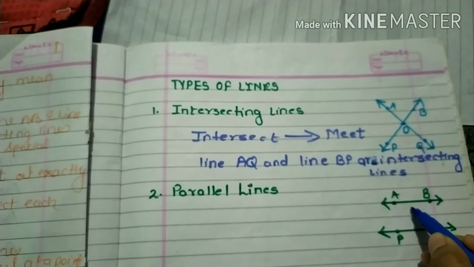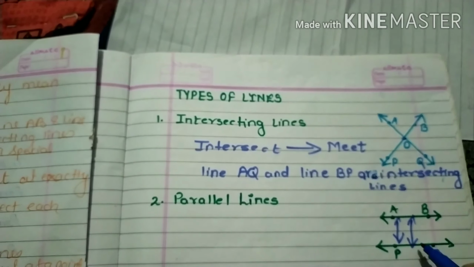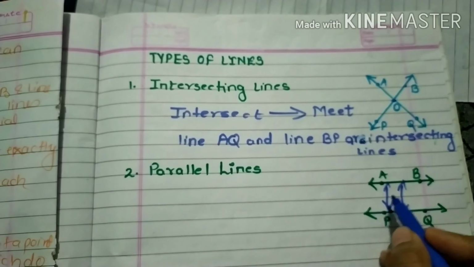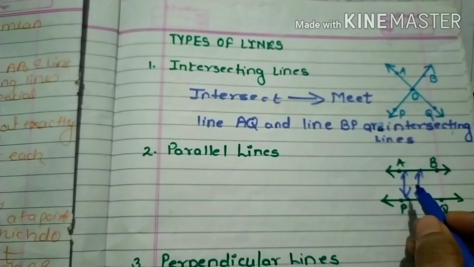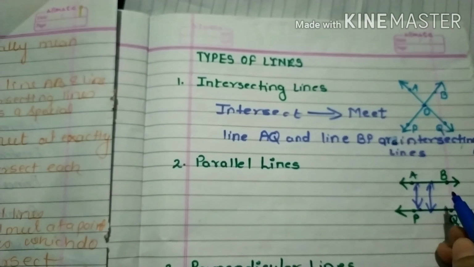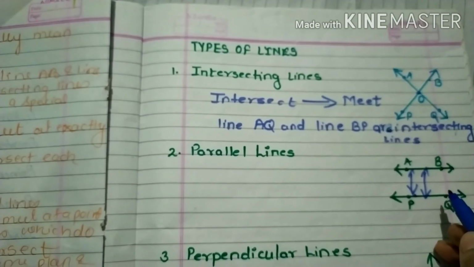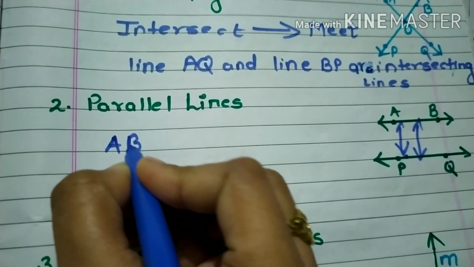You can see here, if I measure the distance, it will be the same. At that time you can say these are parallel lines. So if AB and PQ were extended endlessly, they would never meet. Such lines are called parallel lines.